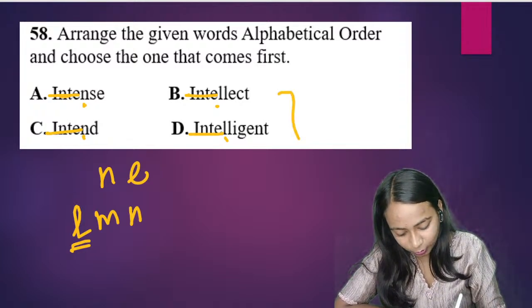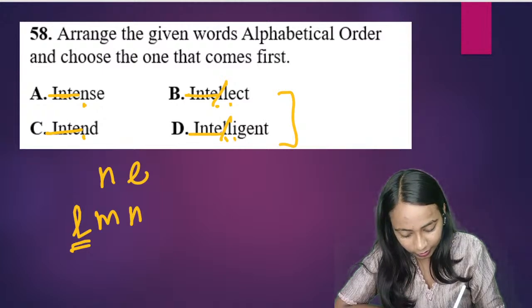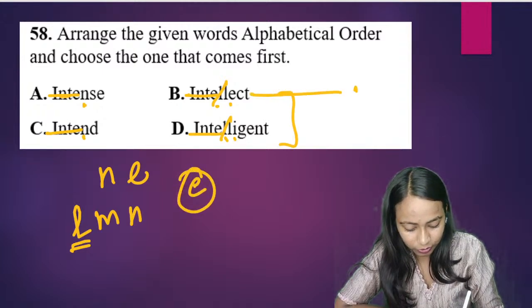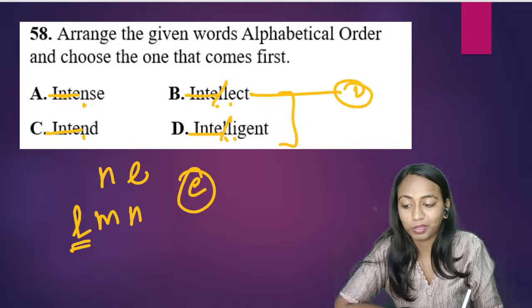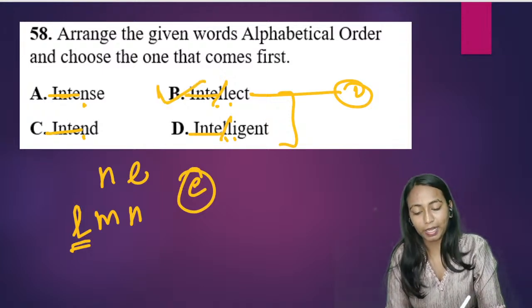So that means ये दोनों words हम देखेंगे. L-L is common, L-L is common. Then here we have E, here we have I. So E comes first. तो सबसे पहले क्या आएगा? Intellect. What is going to be the first one? The first one will be intellect. So making option B as the correct answer.